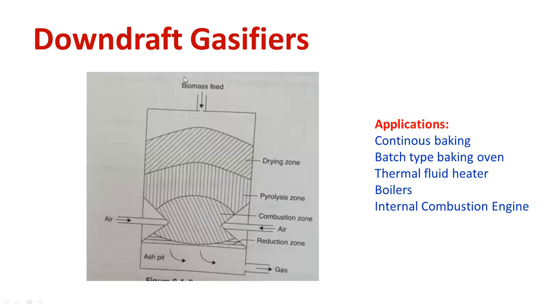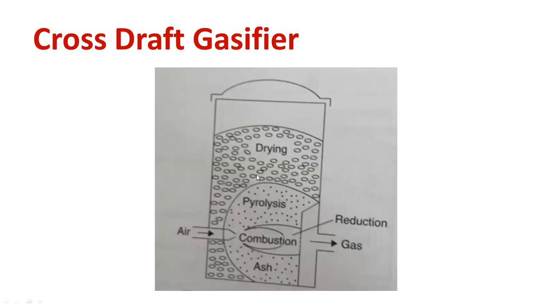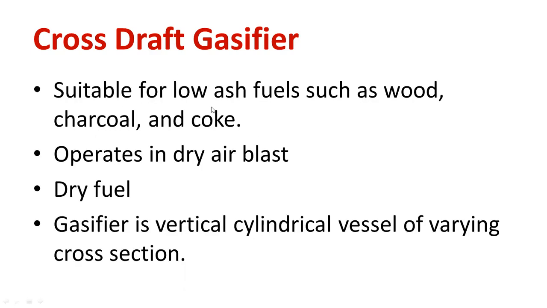So this is the structure of a downdraft gasifier. Movement of biomass feed is from the top to bottom. Gas will be collected at the bottom. That is why it is known as downdraft gasifier. This diagram you need to remember. Similarly, in the cross-draft gasifier, there is a zigzag movement of the airflow. Also, the layers will be in this fashion. So you can see the different layers: drying layer, pyrolysis layer, combustion layer. That is why it is called a cross-draft gasifier.